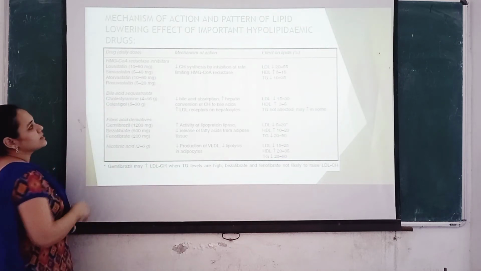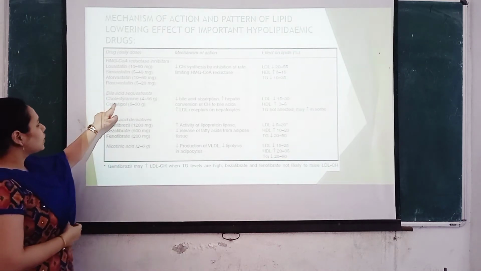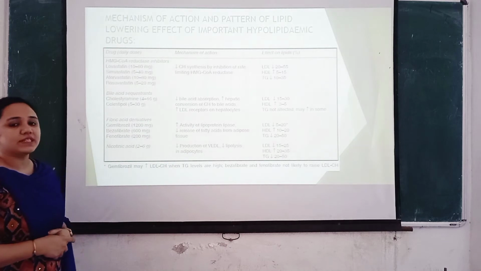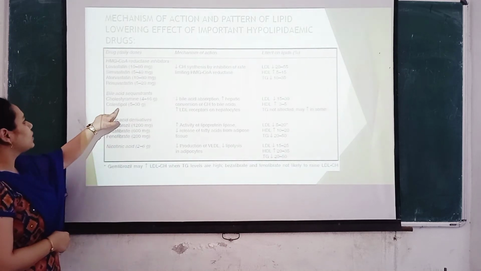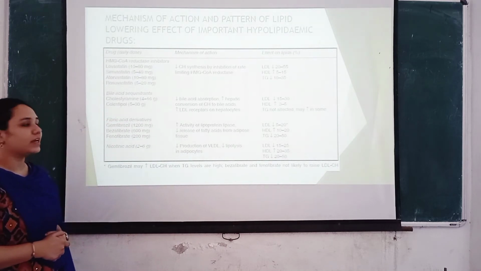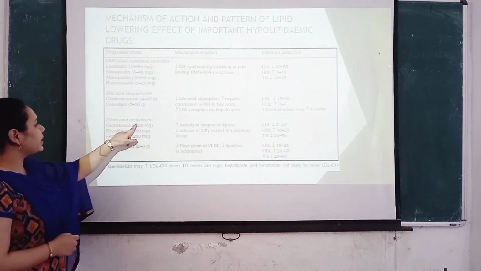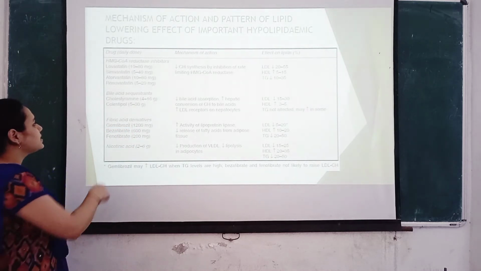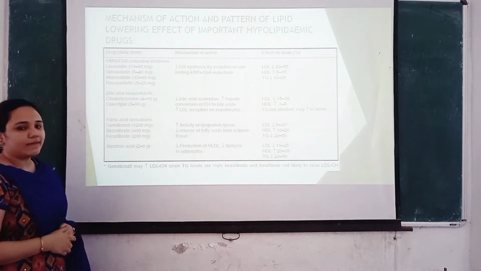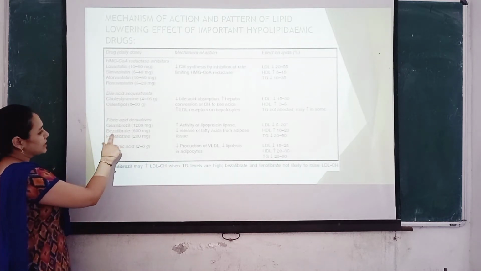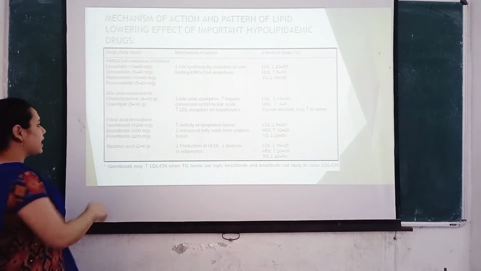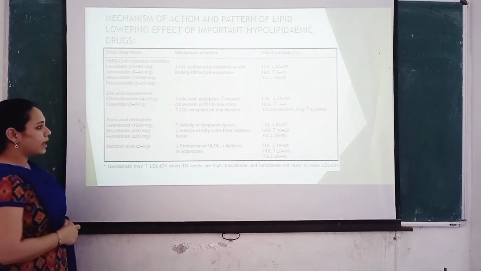While coming to bile acid sequestrants, cholestyramine is 4 to 16 grams and colestipol is 5 to 30 grams. And fibric acid derivatives, that is gemfibrozil 1200 mg, bezafibrate 600 mg, and fenofibrate 200 mg.